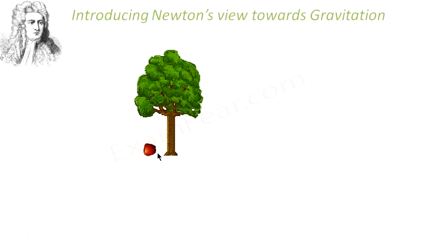He did lots of studies and investigations. He performed several experiments and finally concluded that there was a force exerted by the surface of the earth, because of which the apple gets attracted towards the surface of the earth and falls towards it. But then, when he performed so many experiments, he concluded that it was not only the surface of the earth which exerts force on an object. In the entire universe, all the objects exert a force on another object. That means all the objects in this universe attract every other object with a force. So this force was nothing but the force of gravitation.